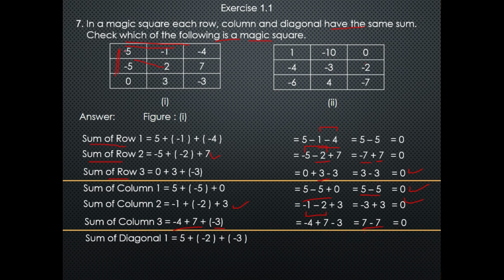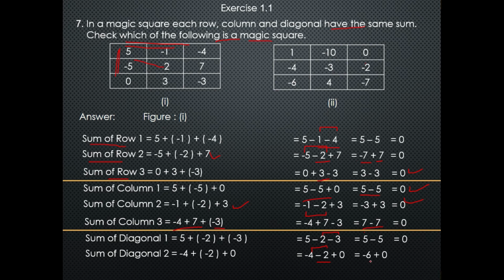The sum of diagonal 1: 5 plus (minus 2) plus (minus 3). First I will remove brackets, then we get 5 minus 2 minus 3. Now we will add negative and positive numbers separately. So 5 minus 5 is equal to 0. Now the sum of diagonal 2, which is (minus 4) plus (minus 2) plus 0. Removing brackets, minus 4 minus 2 plus 0. Adding the negative numbers, minus 4 minus 2 is minus 6, plus 0 is minus 6.